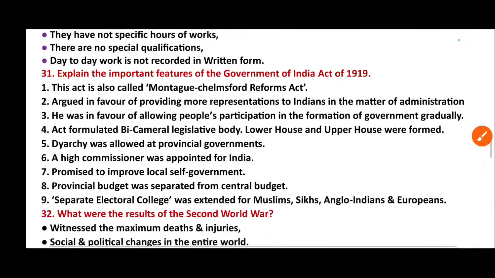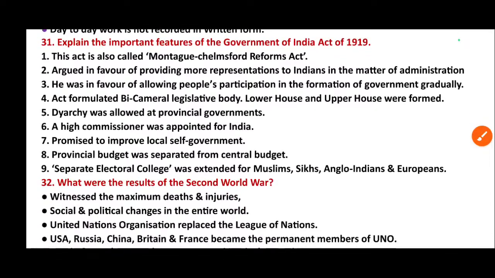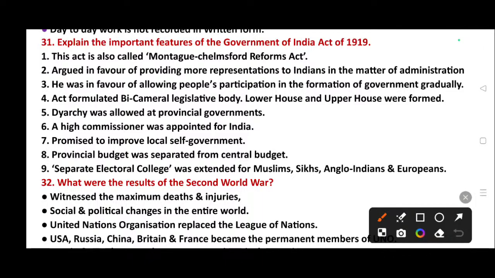Question number 31. Explain the importance of features of the Government of India Act 1919. This act is also called the Montagu-Chelmsford Reforms Act, argued in favor of providing more representation to Indians in the matter of administration. He was in favor of allowing people's participation in the formation of government gradually. Act formulated a bicameral legislative body, lower house and upper house were formed.